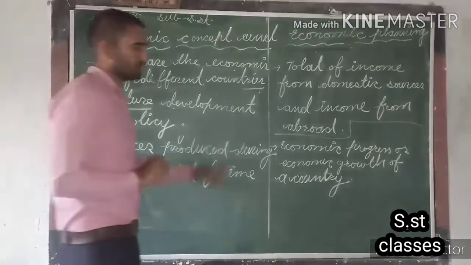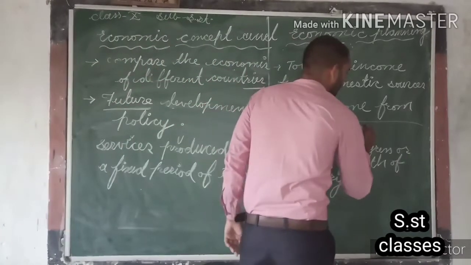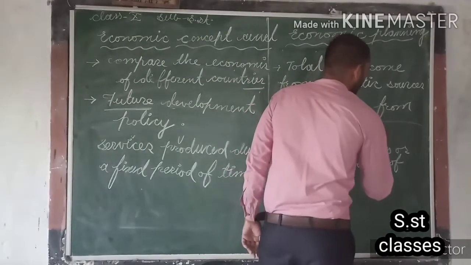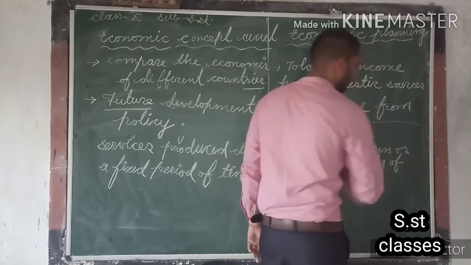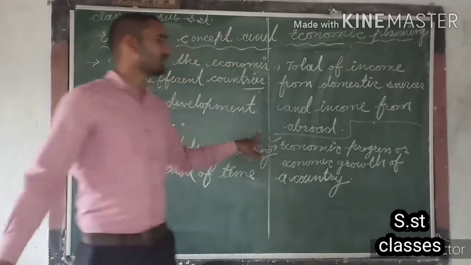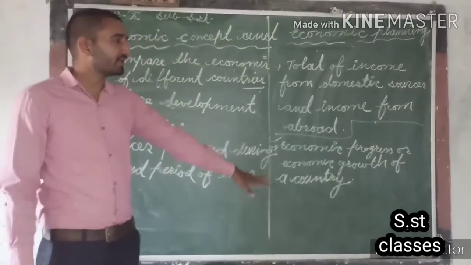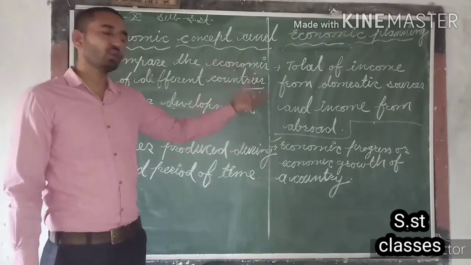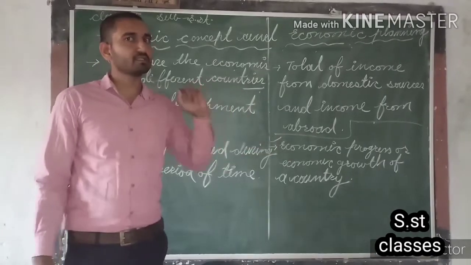So there are 3 points which are related with the importance of calculation of national income. Okay, so the first point is, with the help of national income, we can calculate the economic progress or economic growth of a country. This is the first thing.